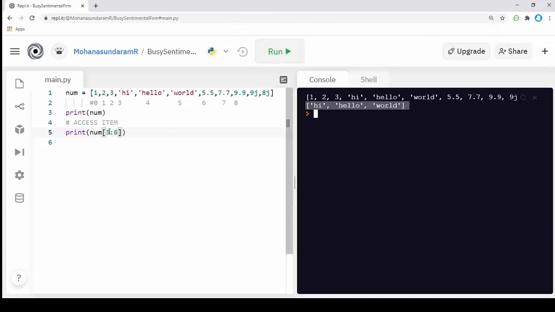If I want to print the entire list after index 3, after "hi": "hi", "hello", "world", 5.5 and 7, I can simply write it like this. It will print everything up to the end, from the starting index I specified to the end of the list, because I did not specify an end value, and Python by default took the end of the list as the end value. This is called list slicing.